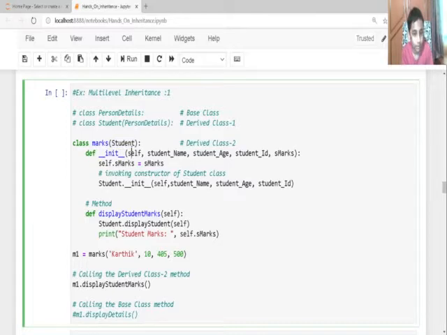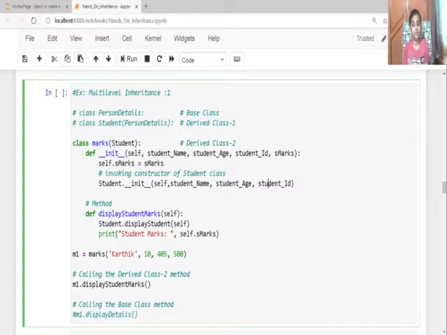I'm going to create a constructor for it. The parameters are student name, student age and student ID, and I just added smarks. S is short for student, so student marks. Now I'm invoking the constructor of the student class using student.__init__ with student name, student age and student ID.